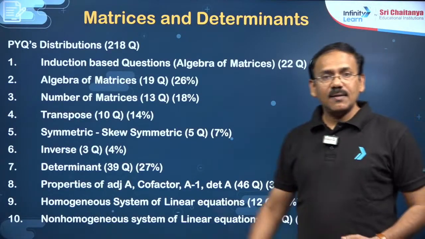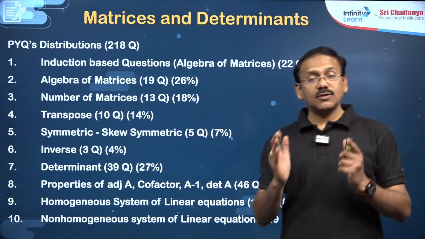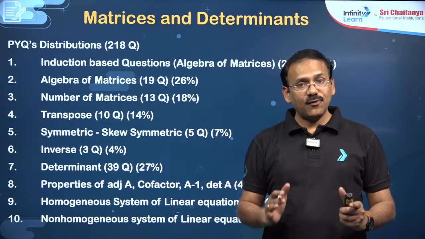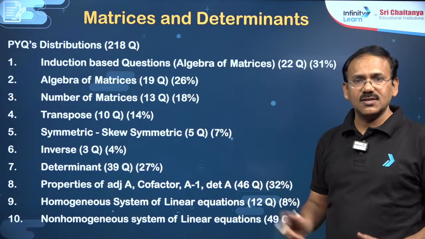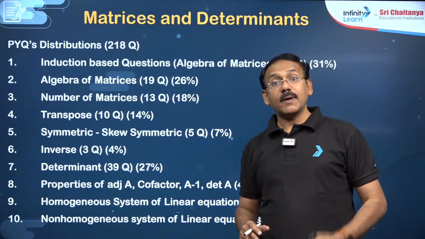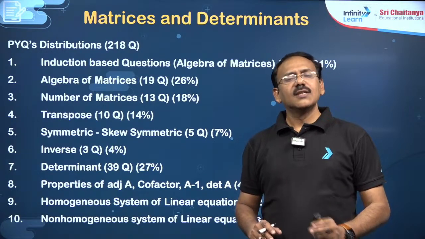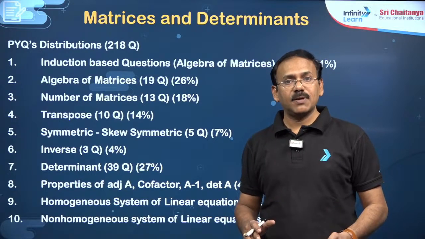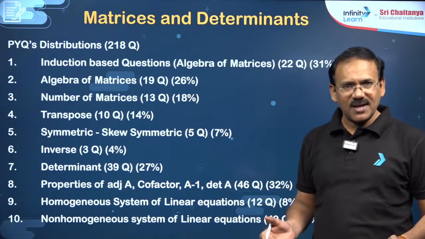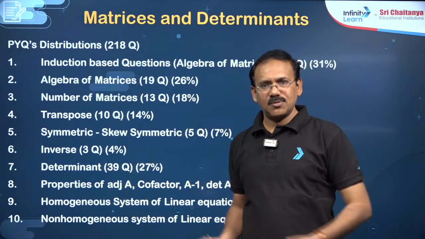In PYQs from matrices and determinants together, from 2010 to 2024, in 14 years we got 218 questions. On average you can expect 2 questions from matrices and determinants in Mains, sometimes 1 but generally 2. On average we can also say 1.5 questions, maybe some question is mixed with some other concept.